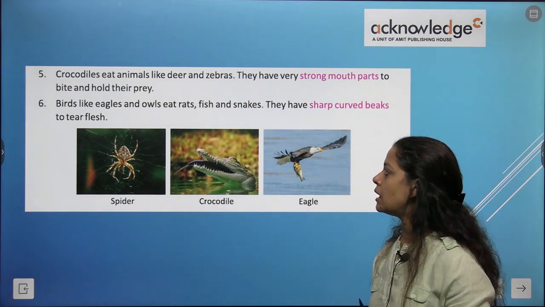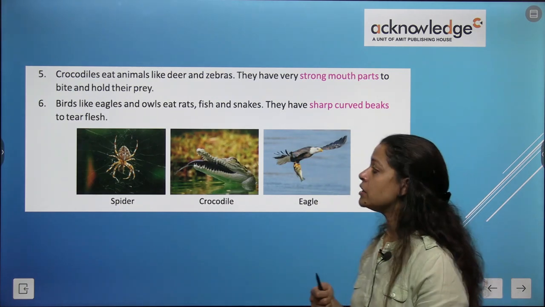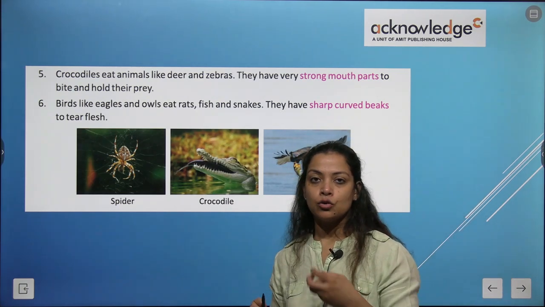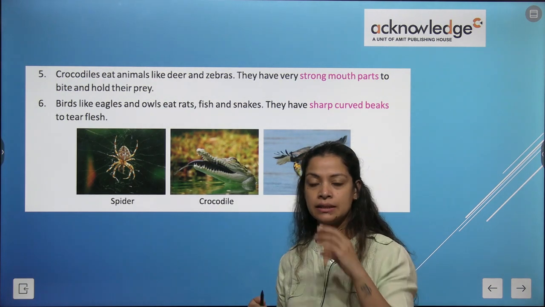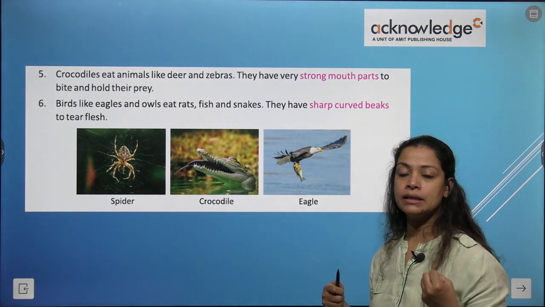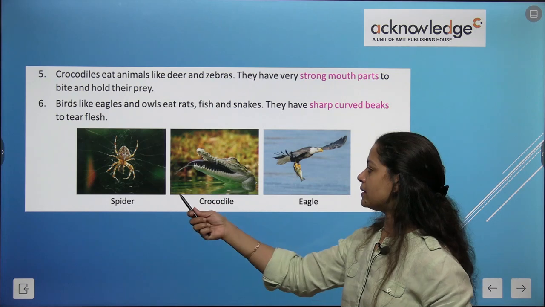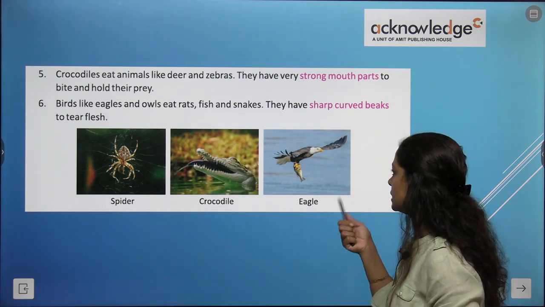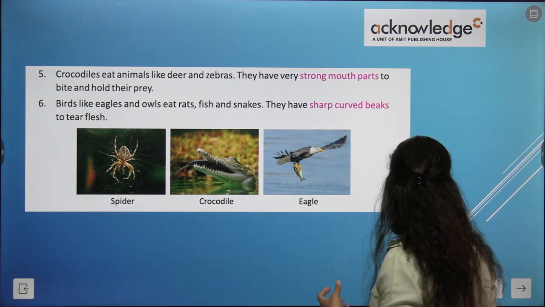Birds like eagles and owls, they eat rats, fish and snakes. They have a sharp curved beak. So this type of birds, like vultures and eagles, have a very curved beak to tear and hold their prey, that is other animals. So you have seen the spider, crocodile, eagle, they all have these kinds of special features to eat their food.